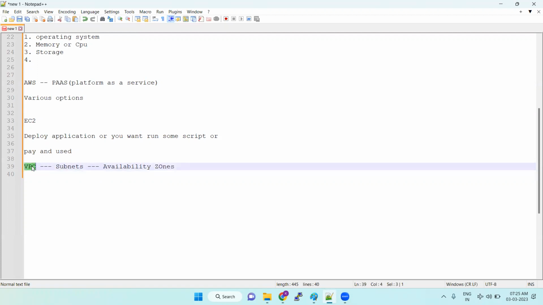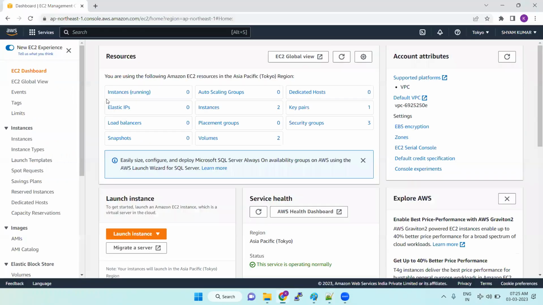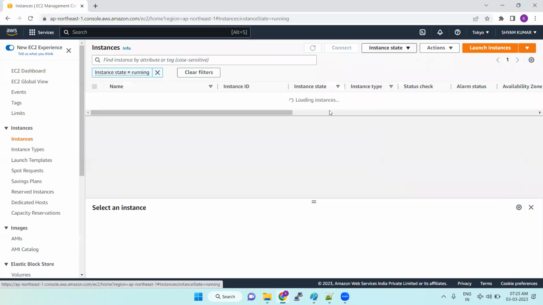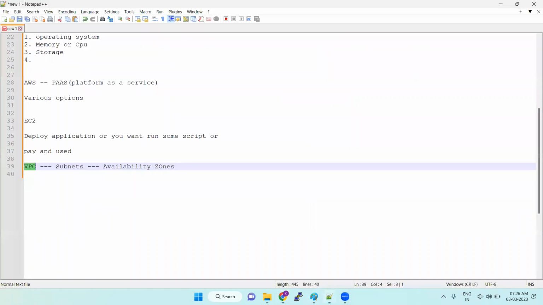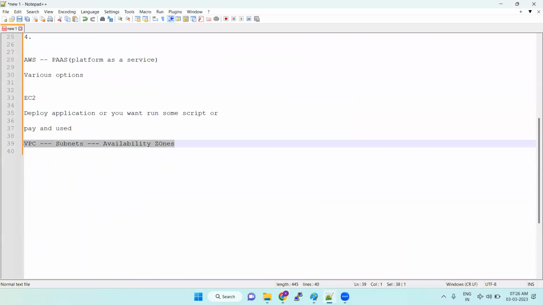So in the company network, if you are launching any server, any kind of server here, we are launching it, right? Under the EC2 dashboard, when you are launching any instance, we just click launch instance, select the key pair and launch the instance. So only for launching the server, we tell the DevOps. But actually, when it comes to AWS, we need to know how the server is launching, how the IP address is generating, how your system is assigned an IP address. All these things will be dealt with under the network section. So this will come under networking. Once we finish EC2, we can cover networking.